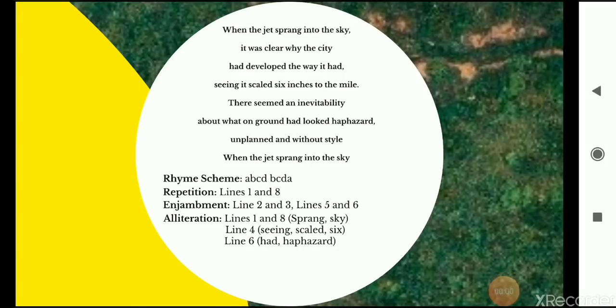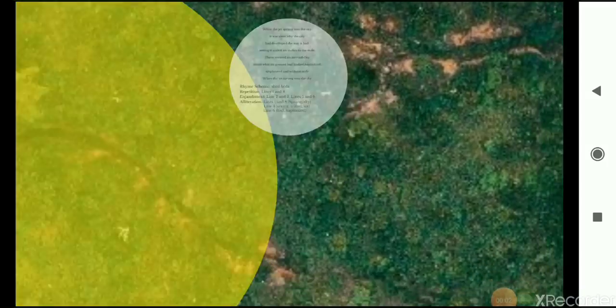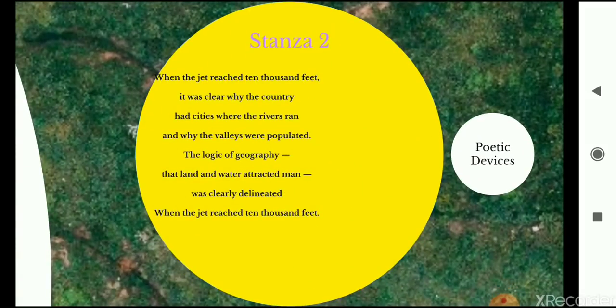Okay, now let's move on to the next stanza. Stanza number 2. When the jet reached 10,000 feet, it was clear why the country had cities where the rivers ran and why the valleys were populated. So now the poet's plane is flying higher.